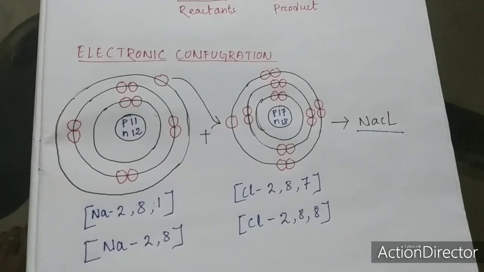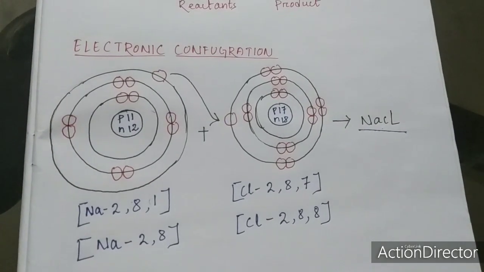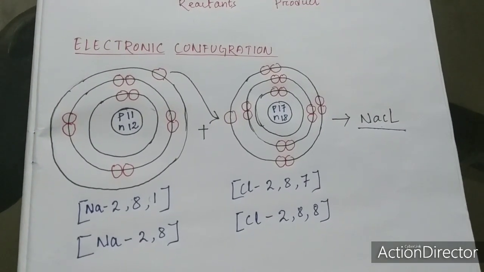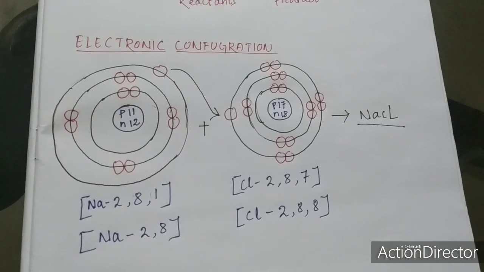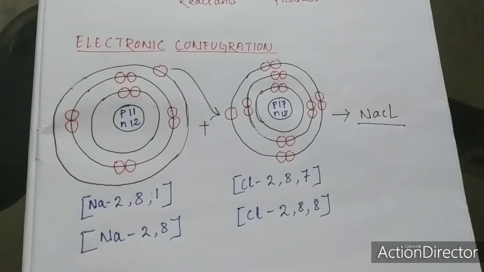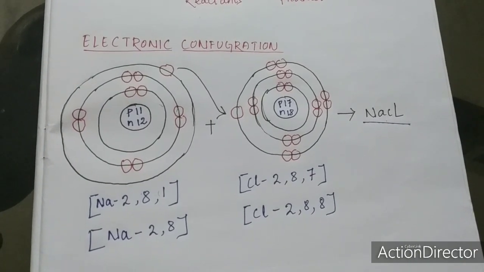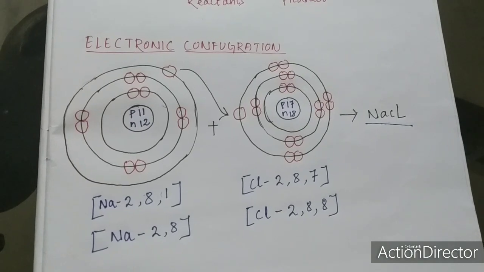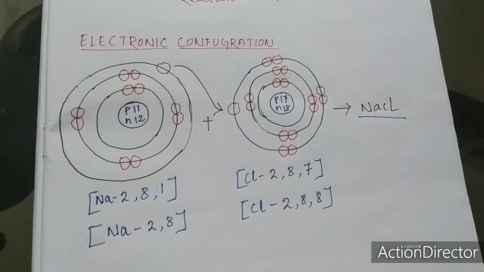You can see how sodium and chlorine have formed a new electronic configuration by donating and accepting electrons. Sodium donates 1 electron, or sodium loses 1 electron, and chlorine what? Gains 1 electron.